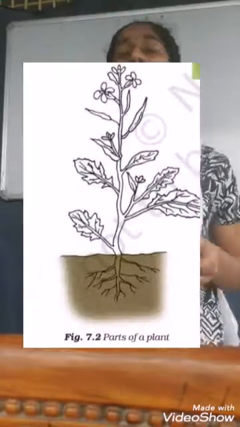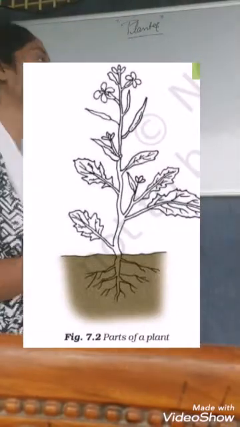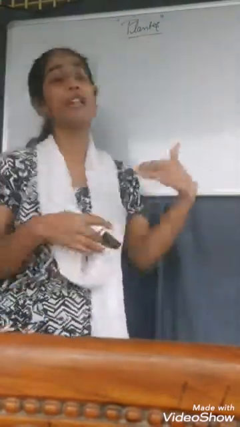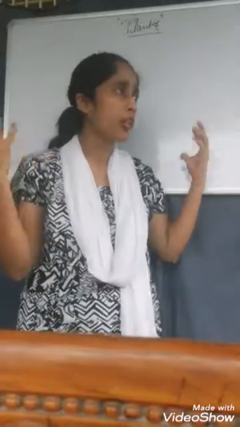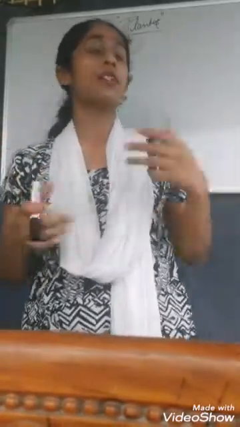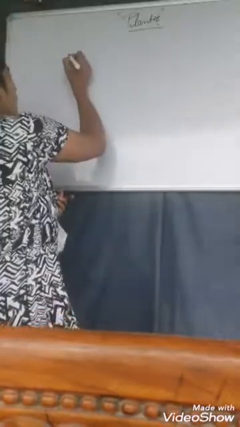In the last topic, the chapter we discussed was about getting to know plants. In that, I told you what plants are: the green structures, the green plants, the green trees that you can see all over your surroundings are plants. Basically, I told you that they are of three types: herbs, shrubs, and trees.